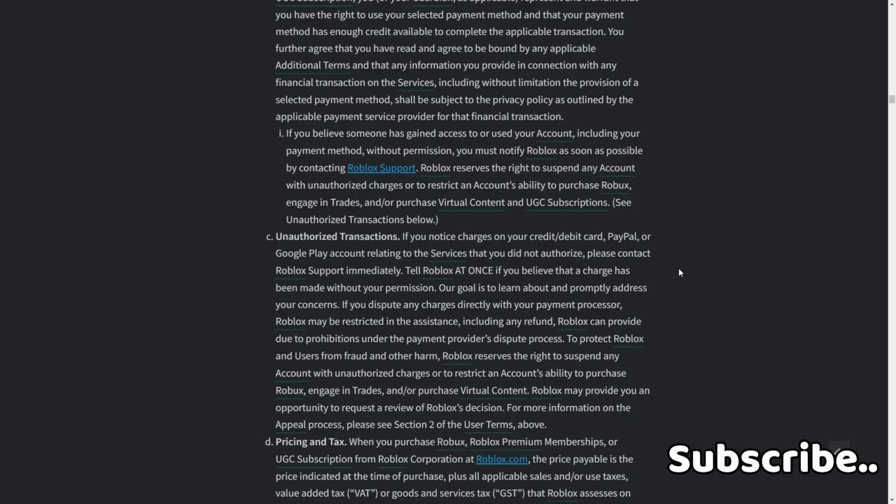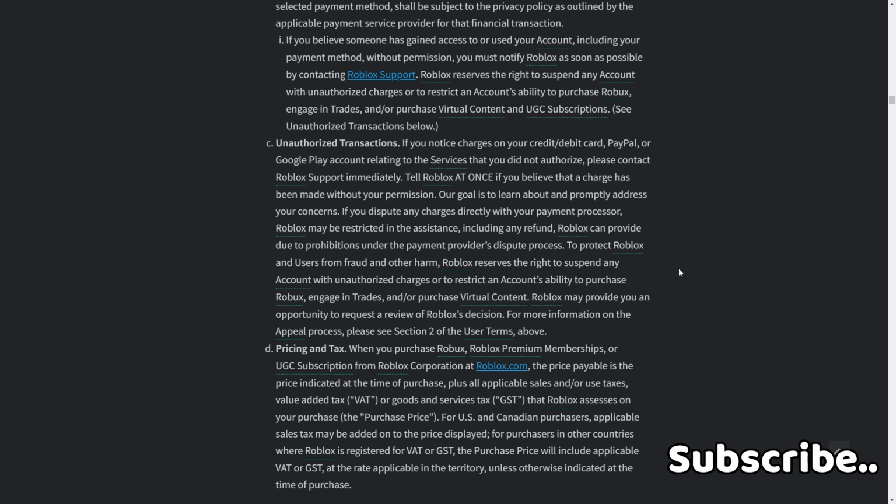If you dispute any charges directly with your payment processor, Roblox may be restricted in assistance, including any refund Roblox can provide, due to prohibitions under the payment provider's dispute process. To protect Roblox and users from fraud and other harm, Roblox reserves the right to suspend any account with unauthorized charges or to restrict an account's ability to purchase Robux and engage in trades and/or purchase virtual content. Roblox may provide you an opportunity to request a review of Roblox's decision. For more information on the appeal process, please see Section 2 of the user terms above.